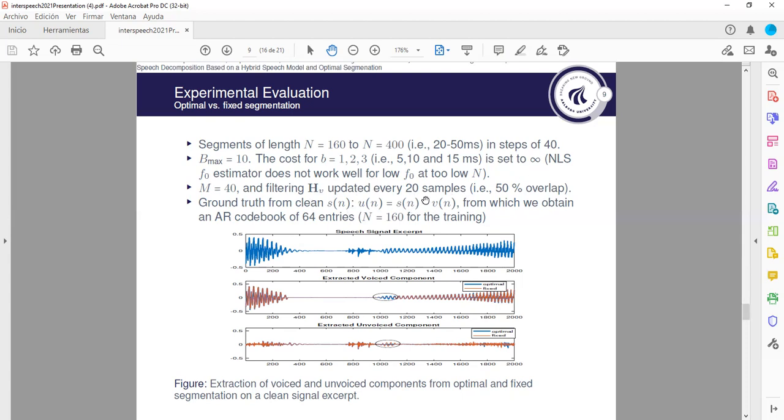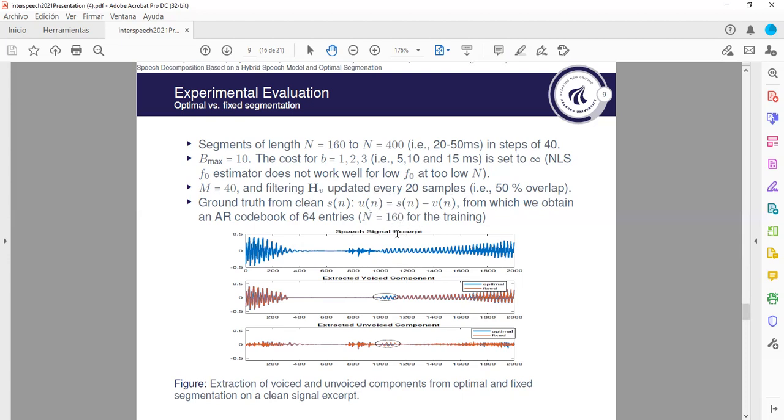After we extracted the voice part, we subtracted it from the clean speech signal to get a ground truth of the voice part. And from this one, using, of course, different samples from those we use for testing, we train an auto-regressive codebook of 64 AR entries, for which we use 160 samples for the training.